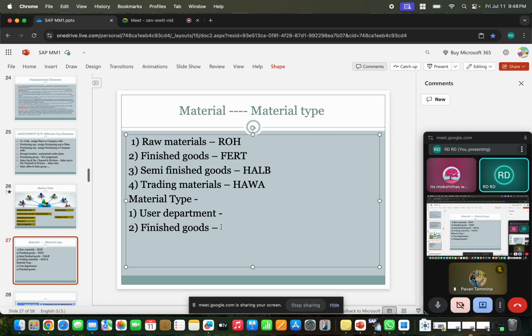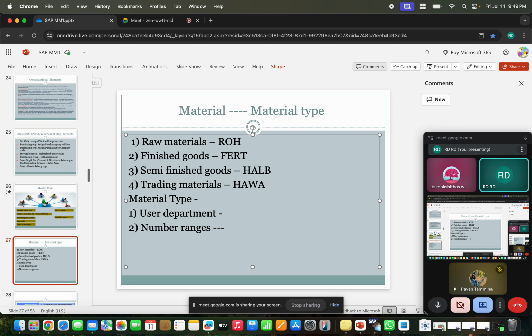You can create multiple customized raw material types, like ROH, ZROH and YROH. It might be solid and liquid, and you can define different number series. So the material type also controls the number range.